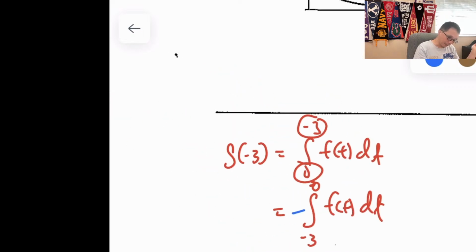So now I just need to figure out the area here. This is 1, 2, 3. And this is 3 times 2 times 1/2, which is equal to 3. So that's equal to -6. Yes? Can you also do the area of a trapezoid? You can if you want. I like counting rectangles, that's just me. But you can do whatever you want, as long as you get the right answer, it's fine.